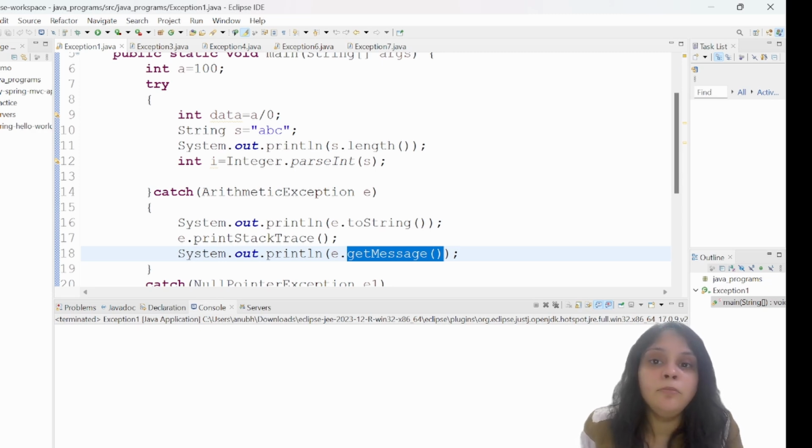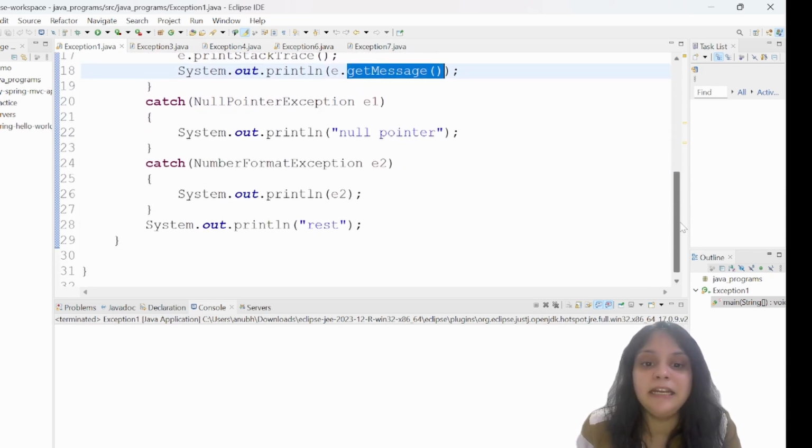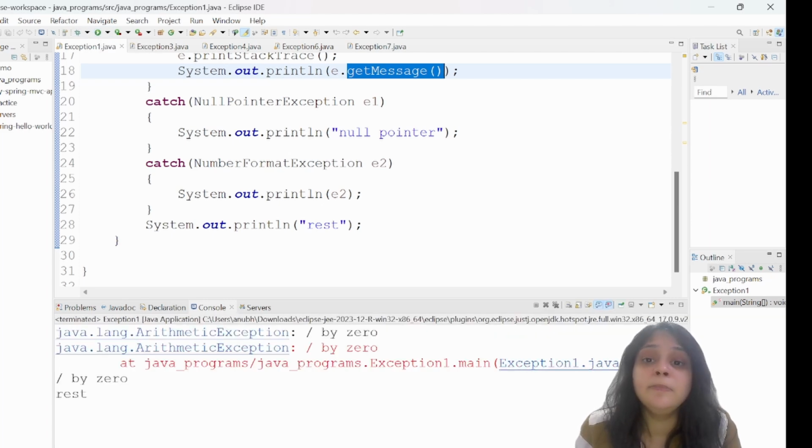Guys, I have done one more exception here where I'm trying to convert a string into an integer, which will raise the number format exception. So you can write multiple catch statements along with a single try block. If I run this, you can see the divide by 0 exception is being raised and the rest of your code is also running. That means it is not going with the abrupt termination of your programs.